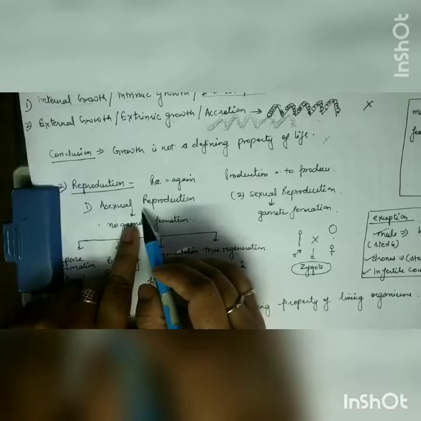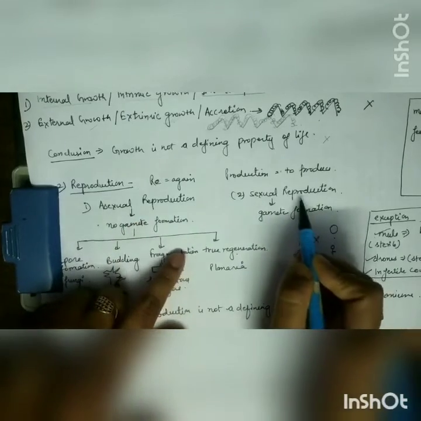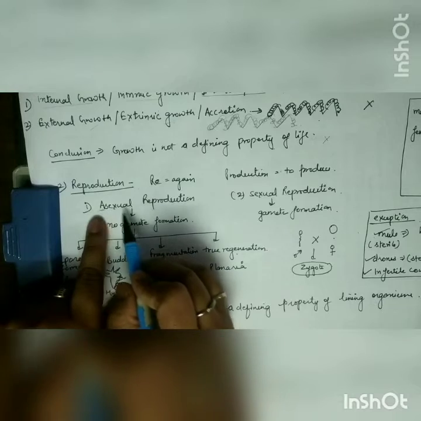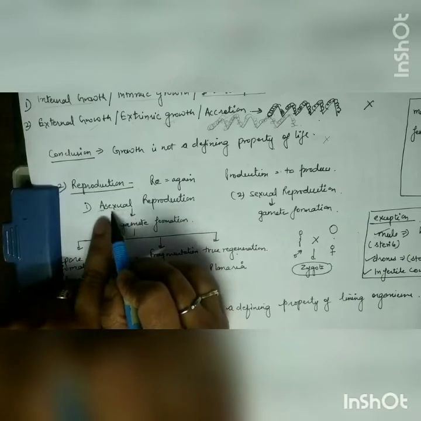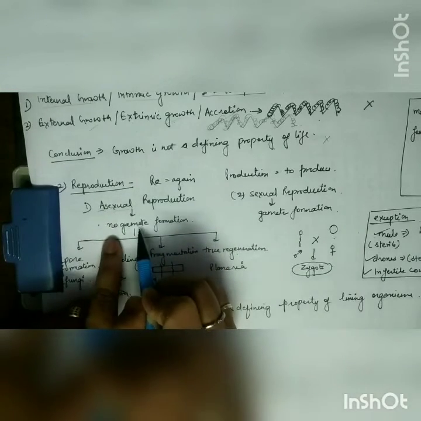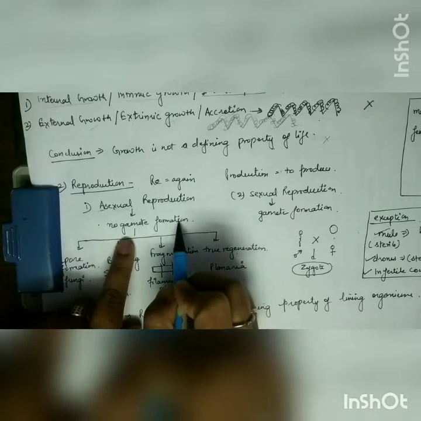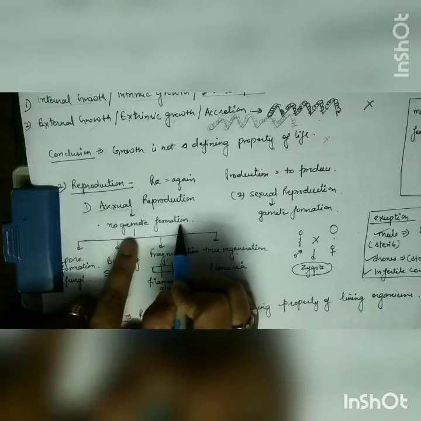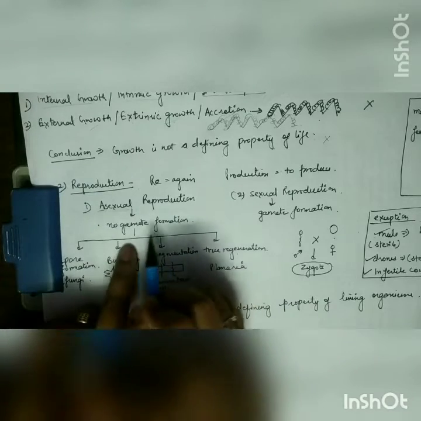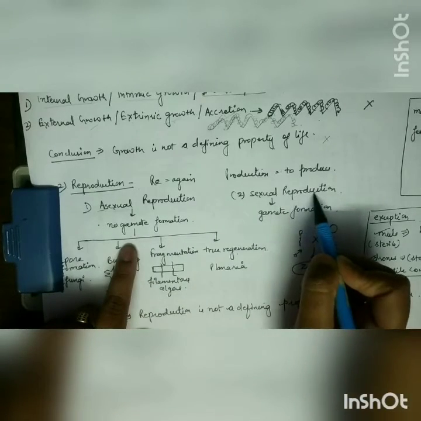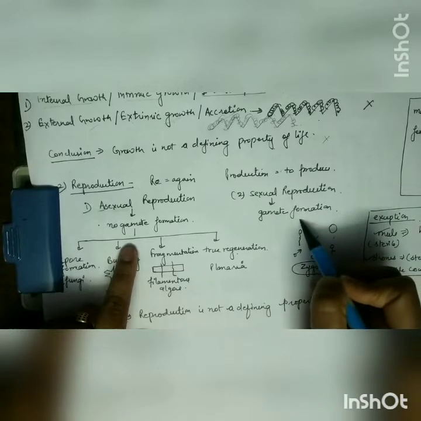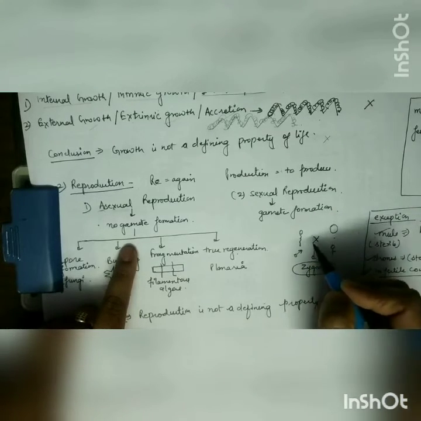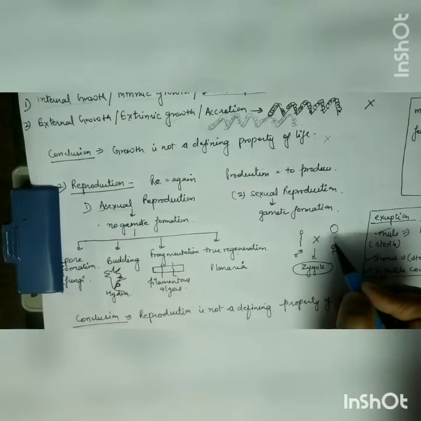This reproduction can be of two types, asexual reproduction and sexual reproduction. A means absent. In asexual reproduction, what happens? There will be no formation of gametes as well as no meiosis. But in case of sexual reproduction, there will be formation of gametes. And what type of gametes will be there? Male gamete as well as female gamete.